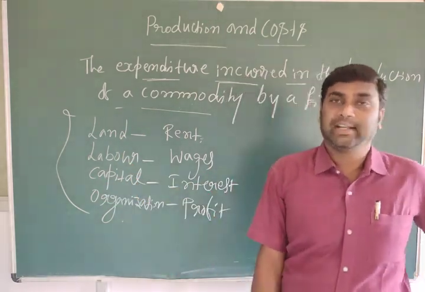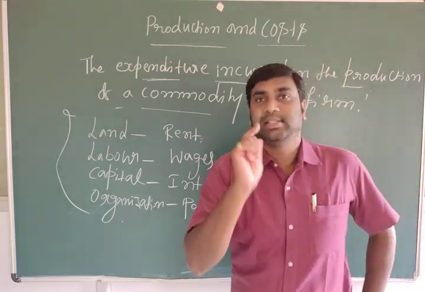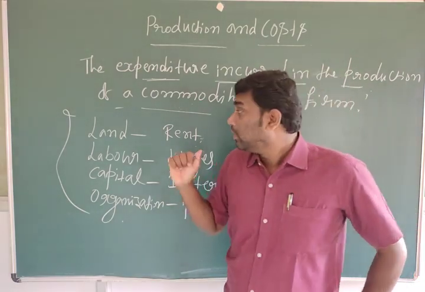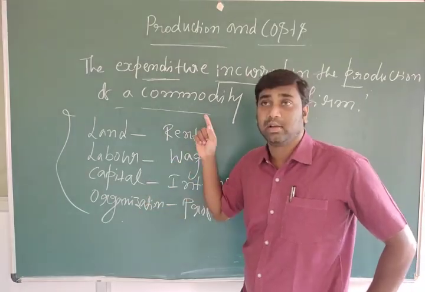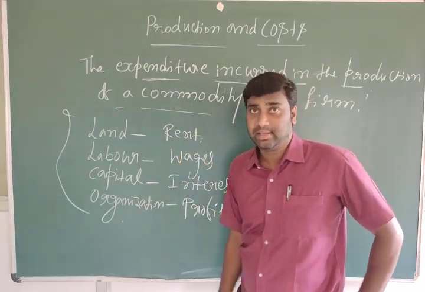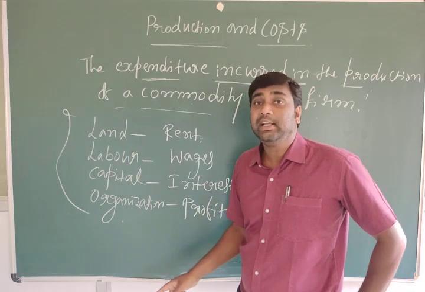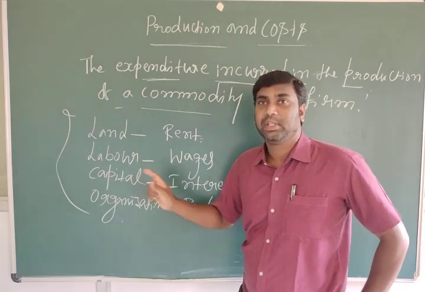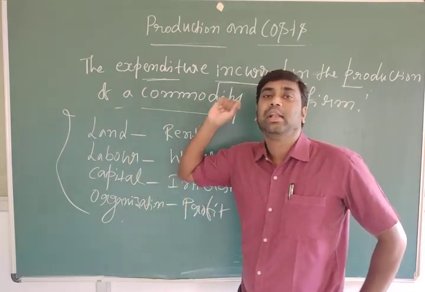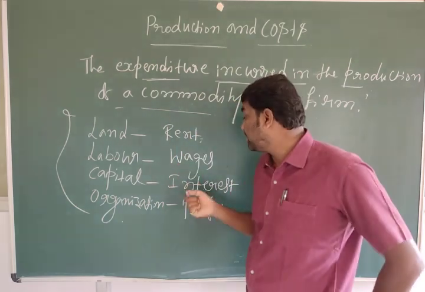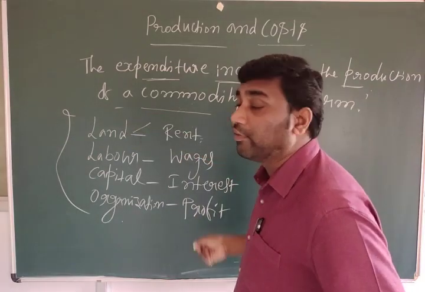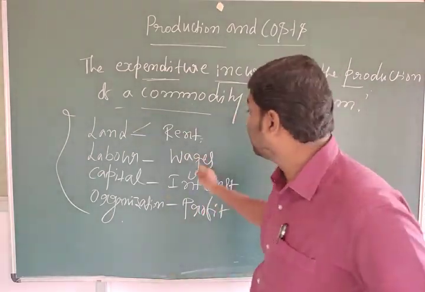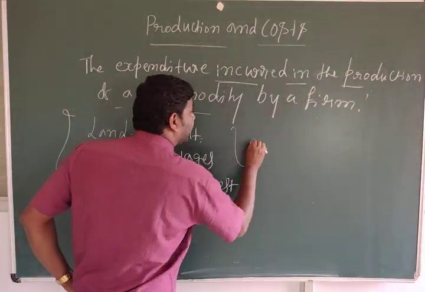Without these factors, we cannot produce goods and services. So when the firms, companies or factories use these services to produce a commodity, definitely they should pay them, they should provide rent, wages, interest, profit. These are called rewards of the factors of production.